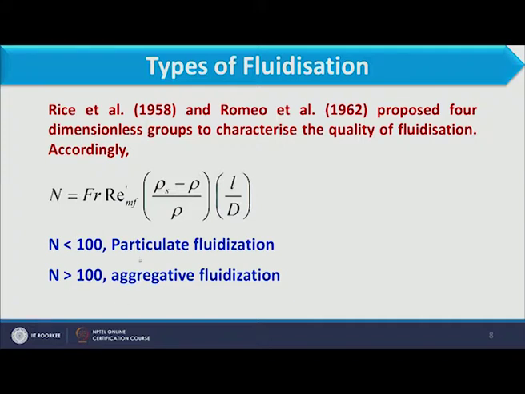So, when we see the value of the Froude number or the Reynolds number, all of these have fluidization velocity in the numerator. So what happens when we increase the velocity, aggregative fluidization may occur. That aggregative fluidization can be observed when we increase the velocity. In that way, by considering the Froude number as well as the value of n, we can distinguish between particulate as well as aggregative fluidization.